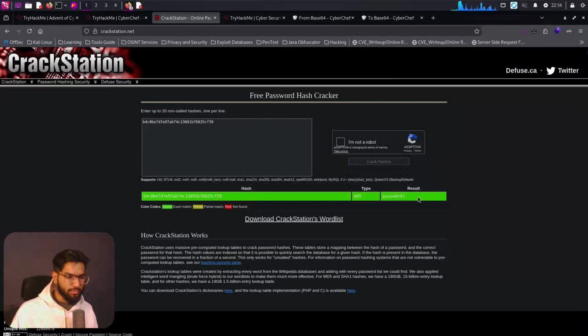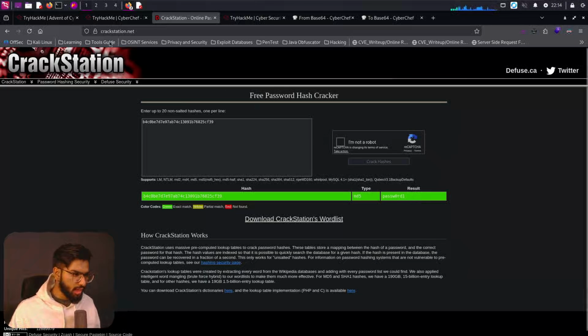In other cases, we might have to take a word list, let's say like a dictionary, like rockyou.txt or something, and then pass it through that. It's going to compute the MD5 hash, and then it's going to compare with the hash that we have there. So it's going to encode the word list that we pass in to MD5, then it's going to check for it.